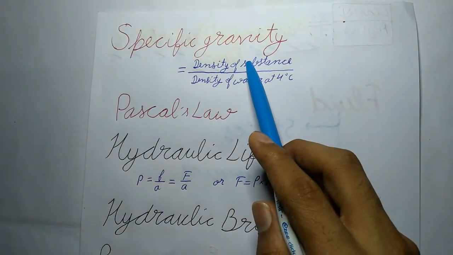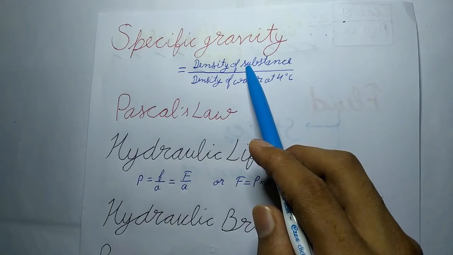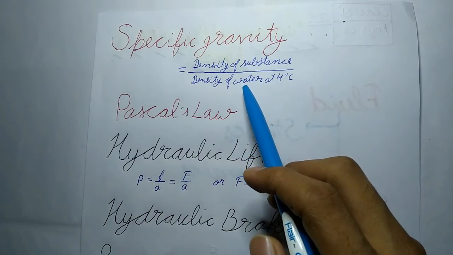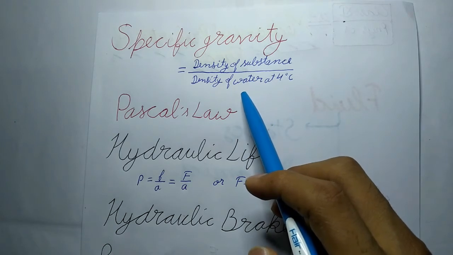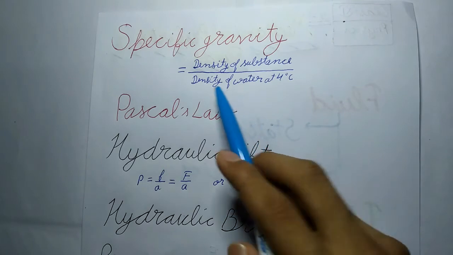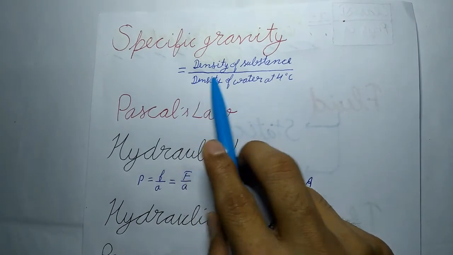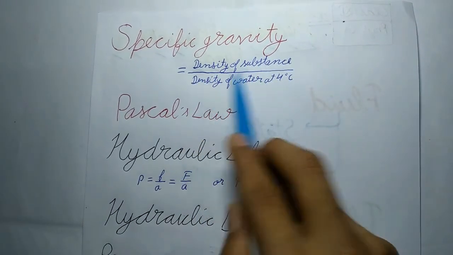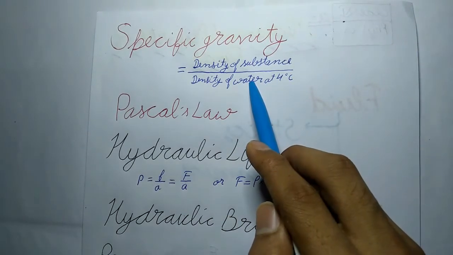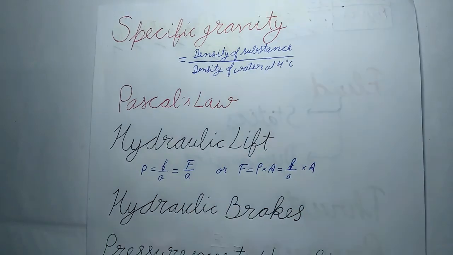Specific gravity. The relative density or specific gravity of a substance is defined as the ratio of the density of the substance to the density of water at 4 degrees Celsius. So we can say specific gravity is equal to density of substance upon density of water at 4 degrees Celsius. Specific gravity is a dimensionless positive scalar quantity.